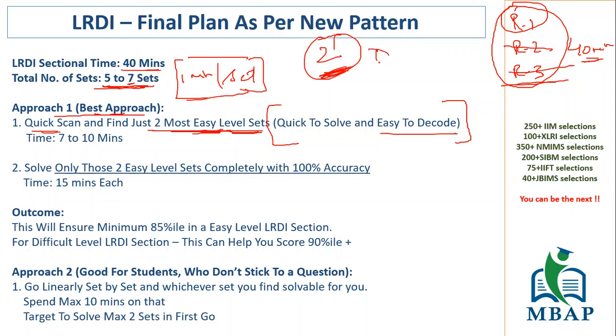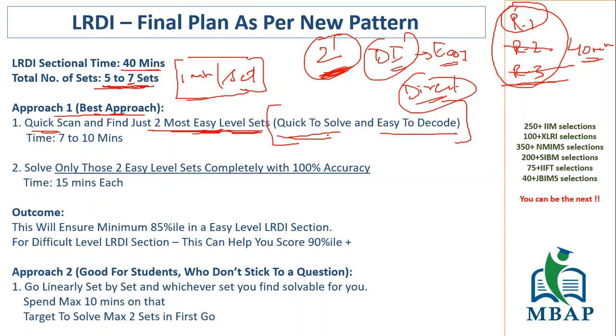A lot of times you will see DI sets coming up which are very easy, which are direct questions, but they are very high in terms of time consuming, or there's a lot of calculation to be done to get that answer. You know what the calculation is, but that calculation will take time. So if you feel it is going to take time to get the answer, that means it is not quick to solve. So pick up only those two sets which are quick to solve, easy to decode.